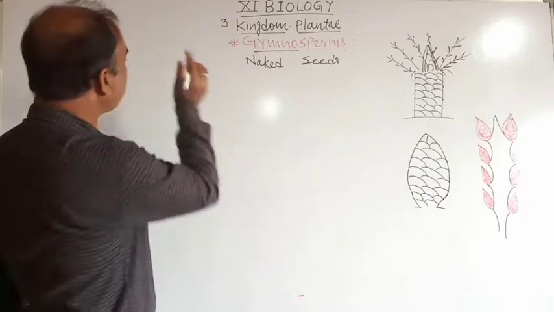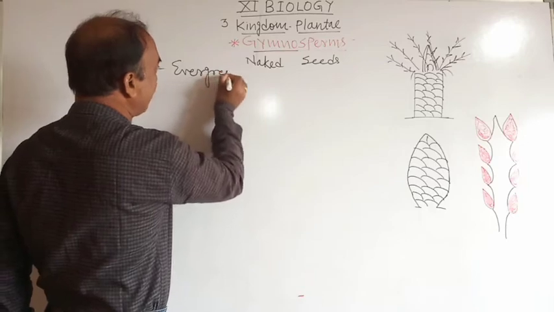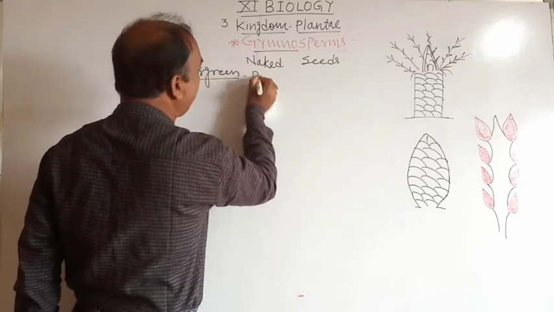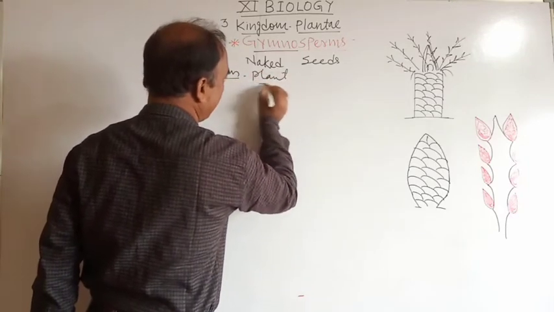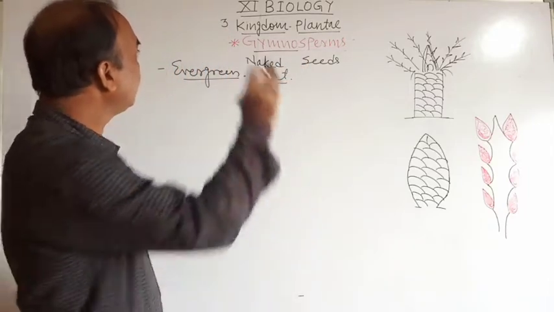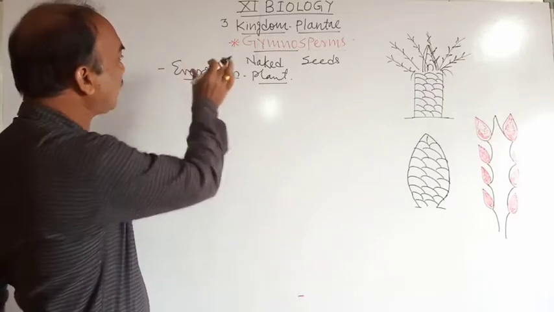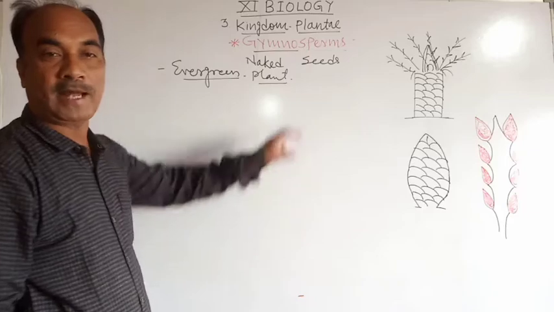Then gymnosperms are evergreen. Gymnosperms are evergreen plants. Evergreen means in all the seasons these gymnospermic plants are green. Hence it is called an evergreen plant.